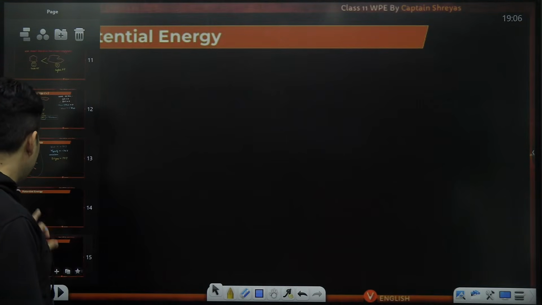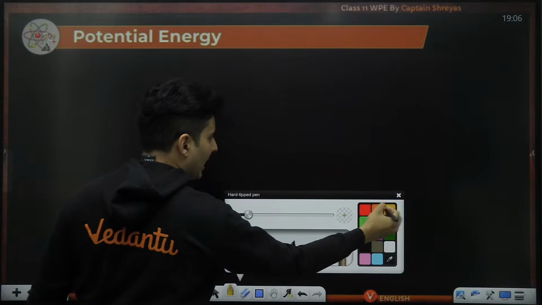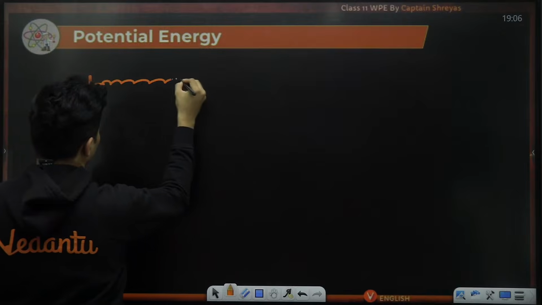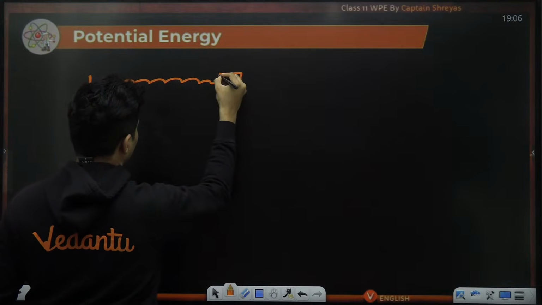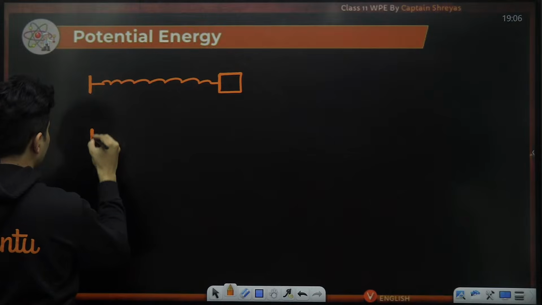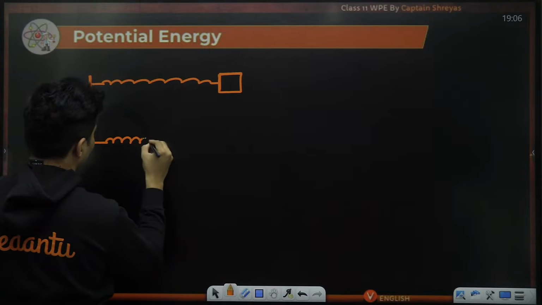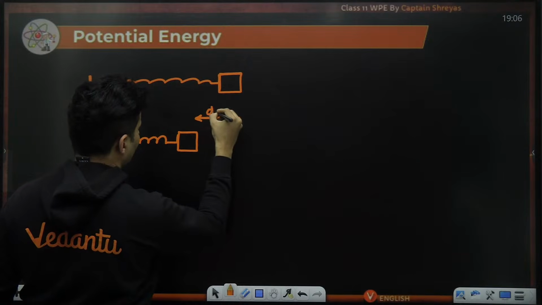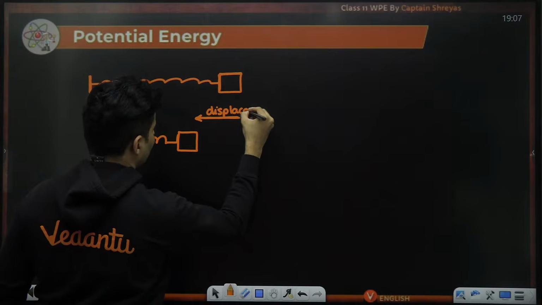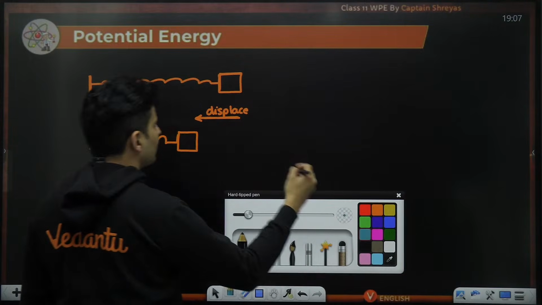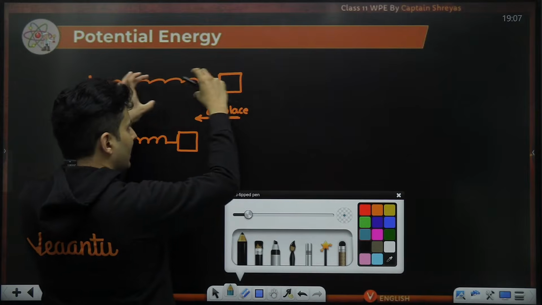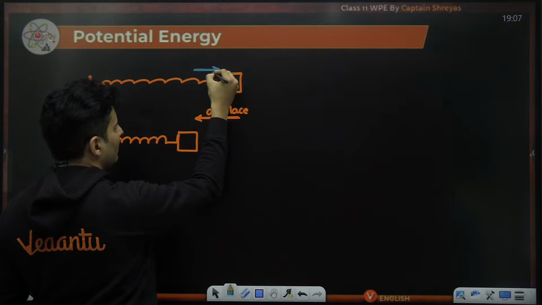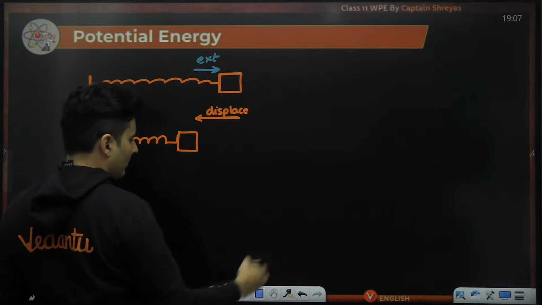Okay. I can do the exact opposite also, maybe for a spring as well. Say there is a spring which has been stretched like this, and it is released slowly so that it comes back to its original state. So this is how it moves. This is how the displacement is. So in this process, as it comes over here, because I don't want it to speed up, my external force will be like this.